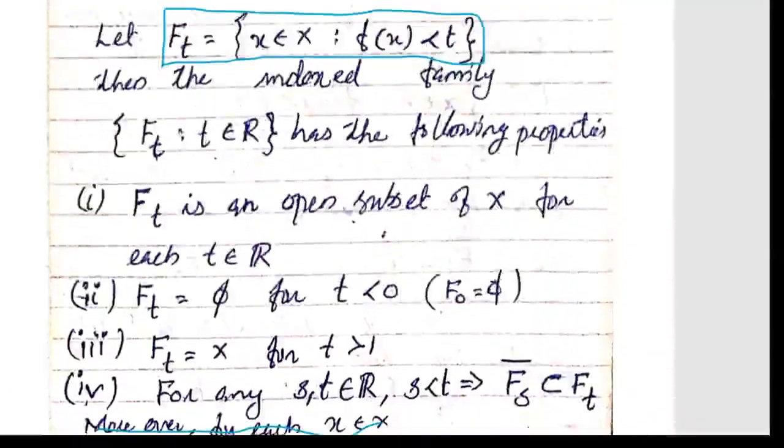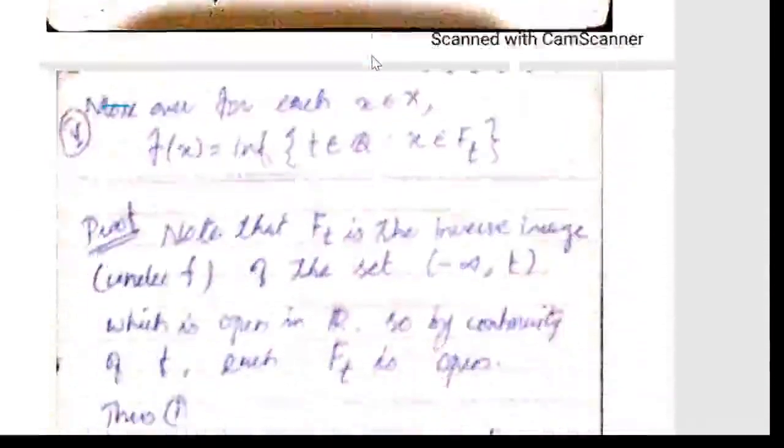So first we want to prove that F_t is an open subset of X for each t belongs to R. See here, exactly you are taking f(x) which is less than t. So you can go for the set minus infinity to t, and you can connect that with F_t.